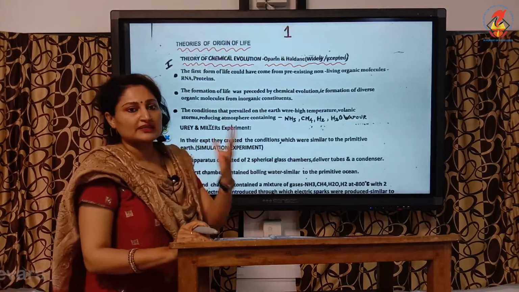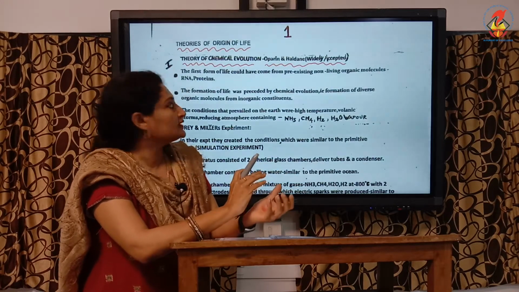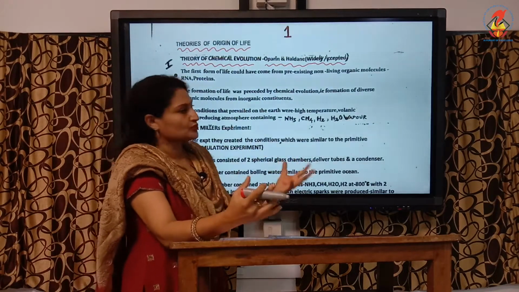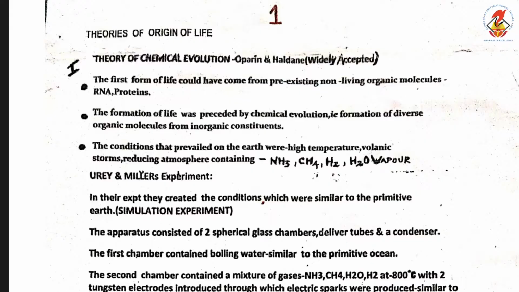And I also explained in the previous class about the simulation experiment that proved that this theory is true. That was put forward by Urey and Miller. The first postulate of this theory is the first form of life could have come from pre-existing non-living organic molecules like RNA, proteins, purines, amino acids, etc.